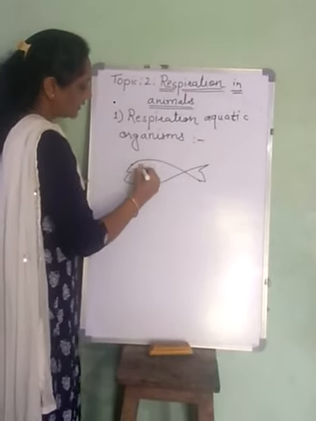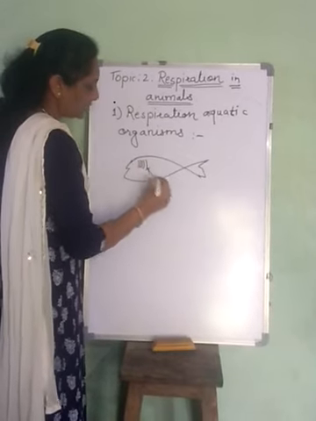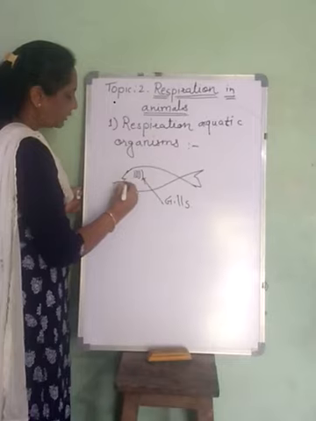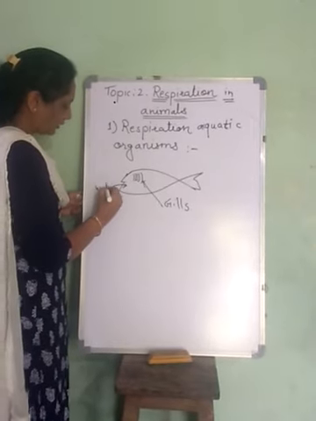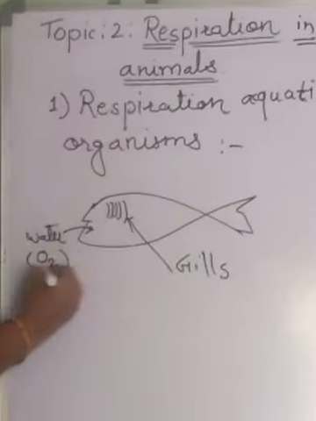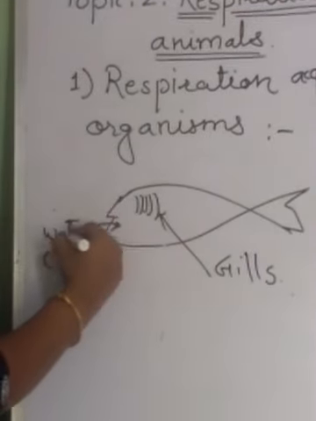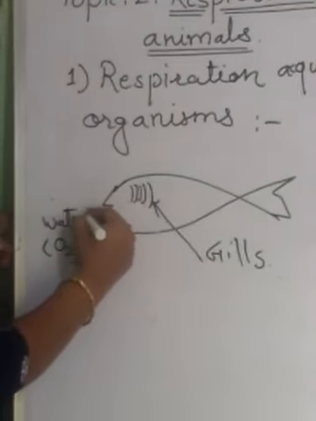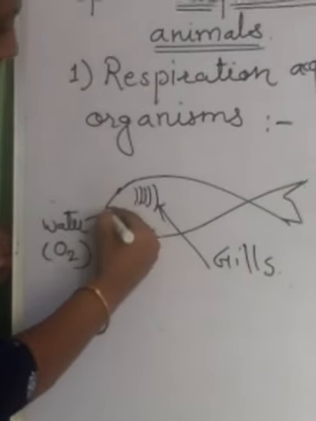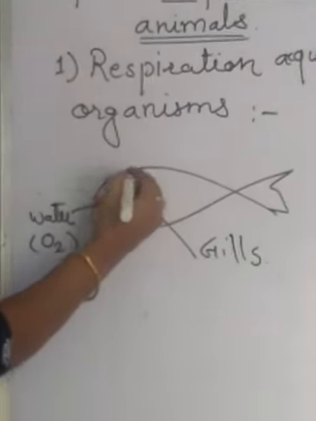And these are the gills present in the body of the fish. So they take the water in which the oxygen is dissolved. Here in this water, oxygen is present. So this fish takes the water and forcibly pushes the water through these gill slits.